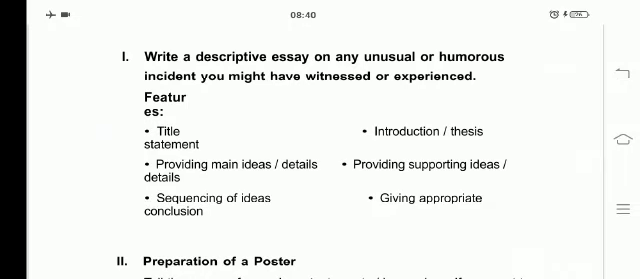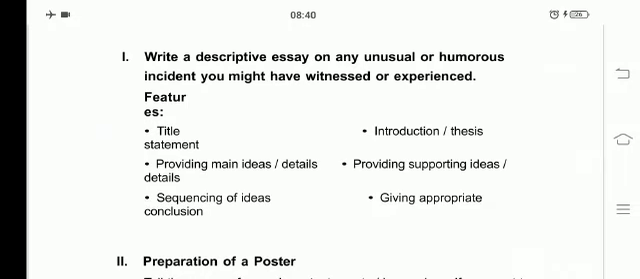You have to mention the title and introduction or the thesis statement, providing main ideas or details, providing supporting ideas or details, sequencing of ideas, giving appropriate conclusion. By using these points, you have to write an essay. Means you have to maintain these things in your essay.